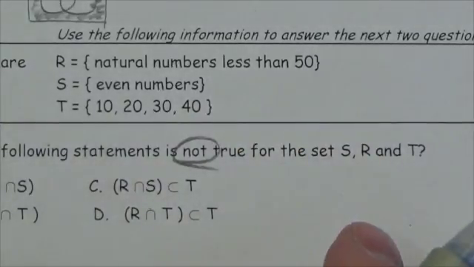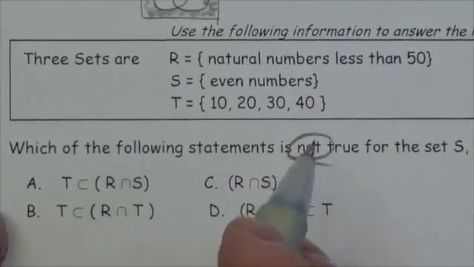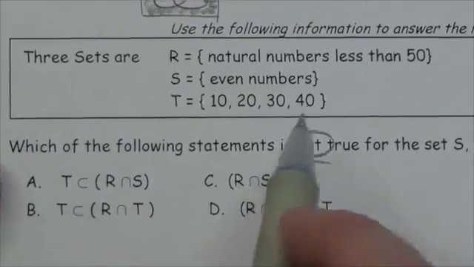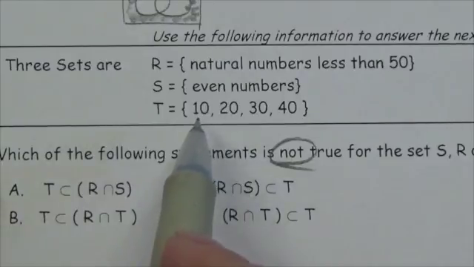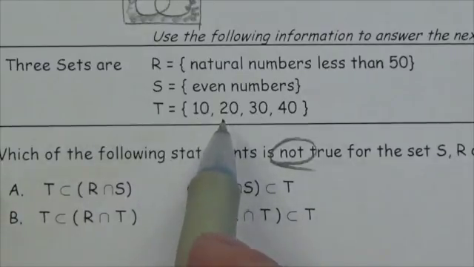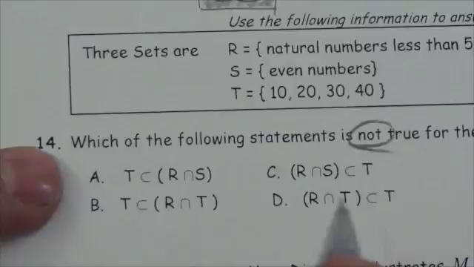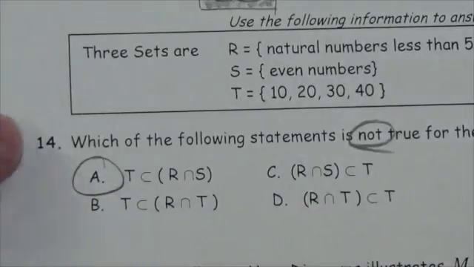And I'm not going to list those all off because there's going to be a bunch of those, but do all of these show up in that group here? Is this an even number less than 50? Yes. Is this even number less than 50? Yes. Yes, that is true.